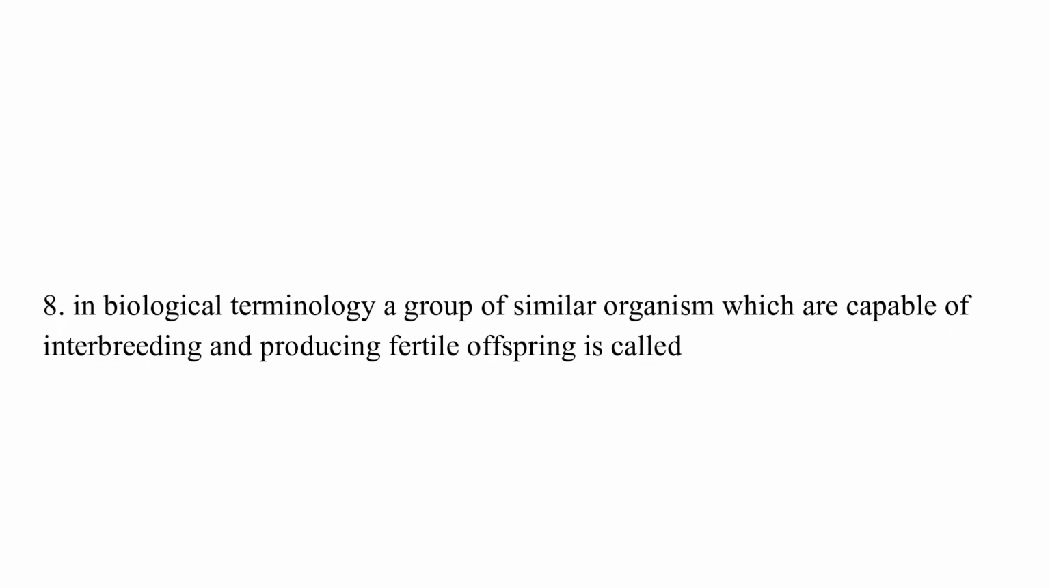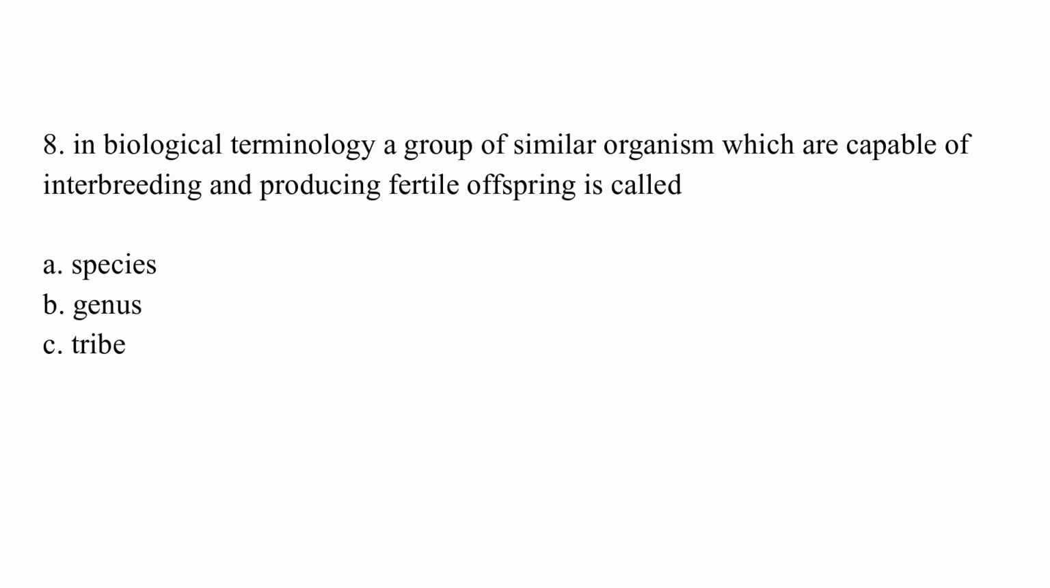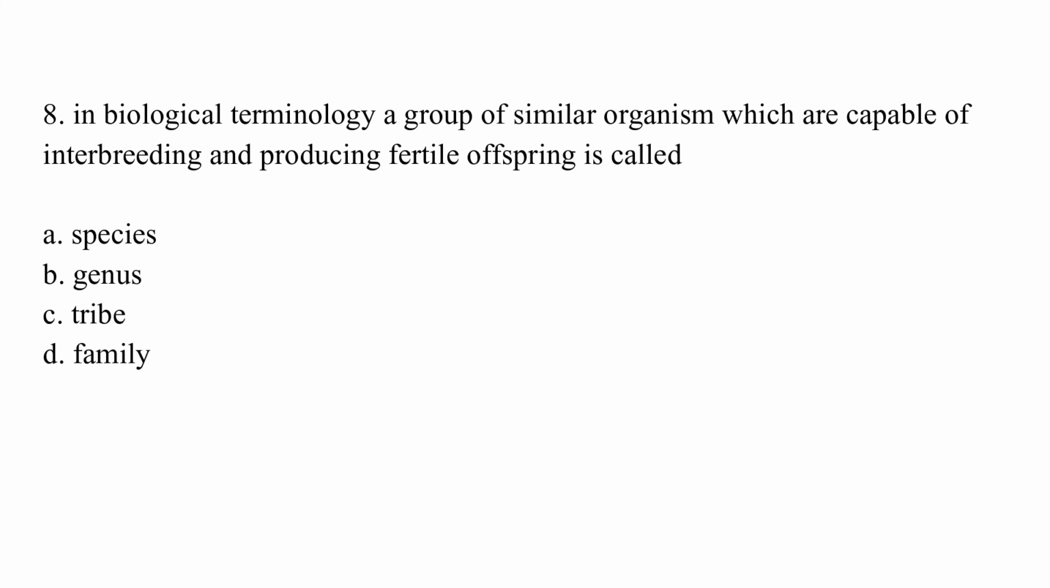In biological terminology, a group of similar organisms which are capable of interbreeding and producing fertile offspring is called option A, species, option B, genus, option C, tribe, option D, family. The correct answer is option A, which is species.